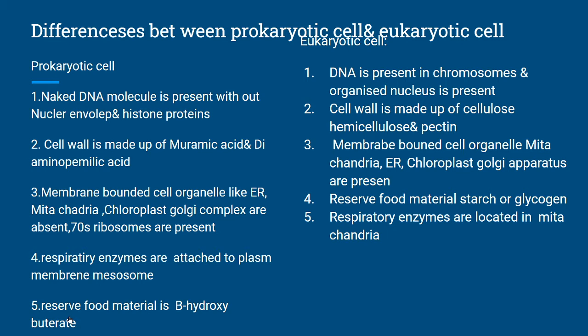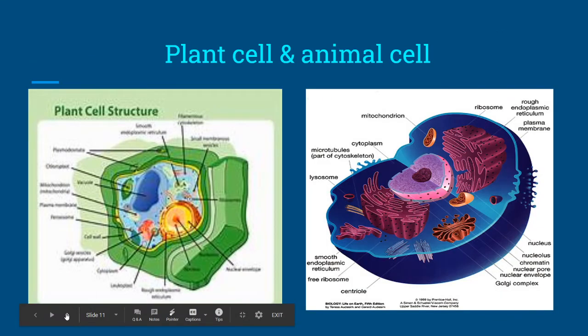So prokaryotic forms are the bacteria and cyanobacteria. Eukaryotes are the protozoans, animals, and all plants, algal forms; all come under the category of eukaryotic cell. So the eukaryotic cells are again plant cells and animal cells.